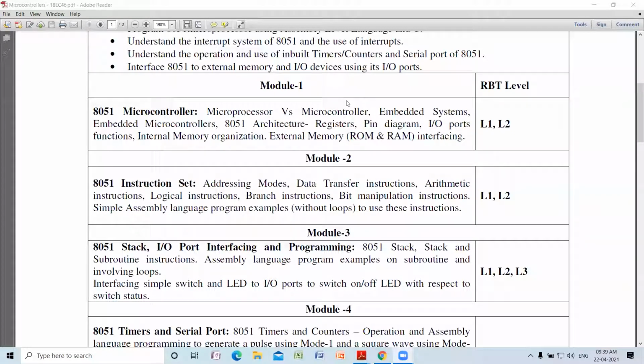Connect word indicates unidirectional transmission. Interconnect indicates bidirectional transmission, where 8051 can send some data and the device can send some information to 8051 so that it can process and finally give the output. So like that, things will go on. So interfacing is such a job where external devices are interconnected to 8051. That concept is dealt at the end of module 3.